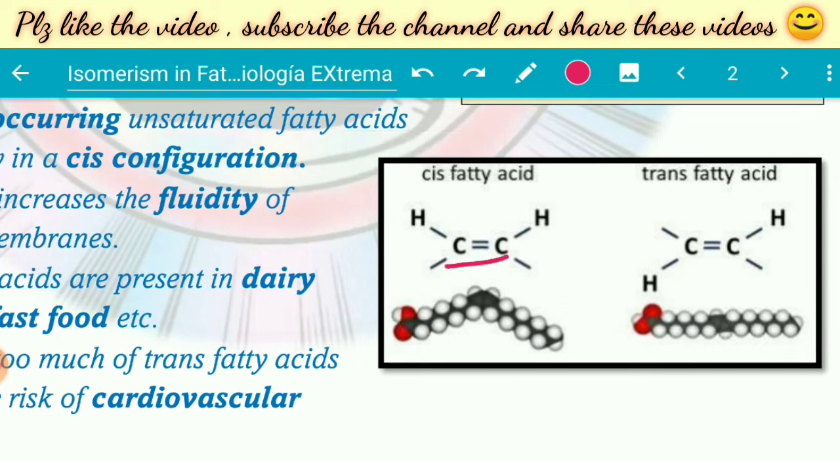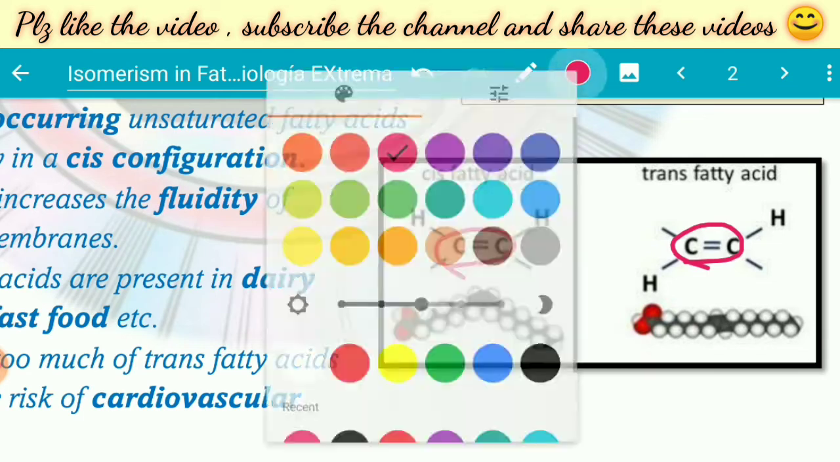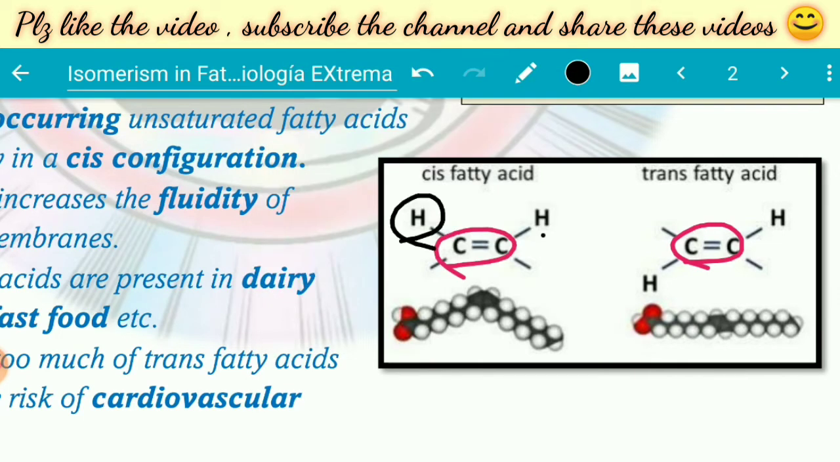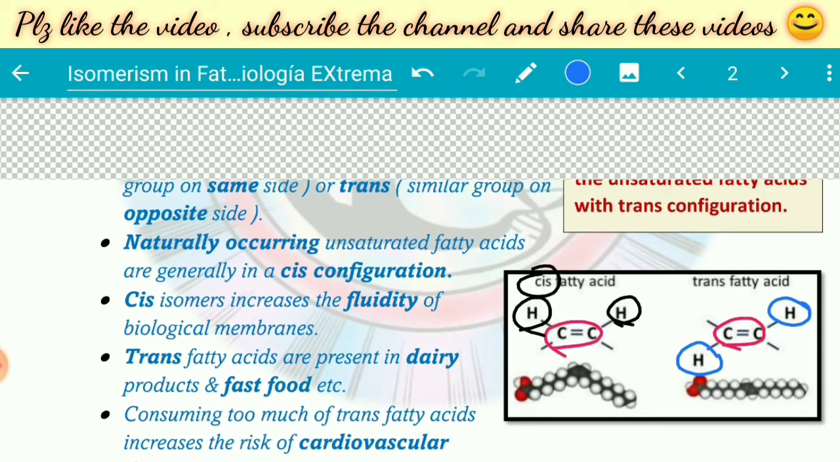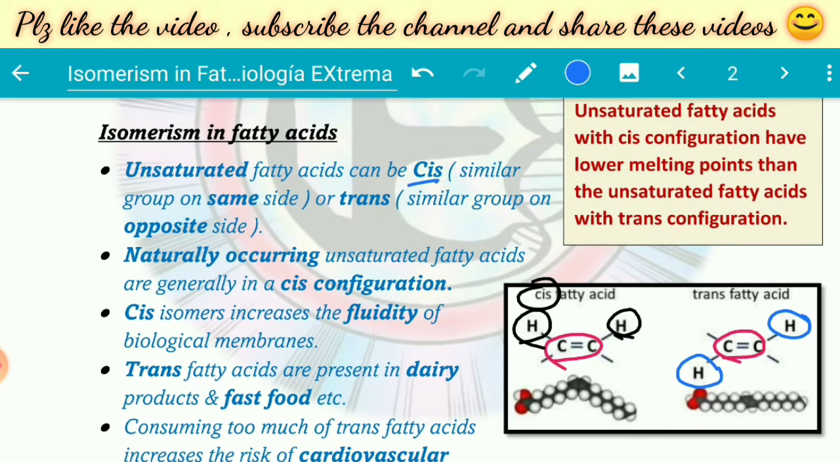Like in this case, this is a double bond in a fatty acid. Now if similar groups are on the same side, then it's called a cis fatty acid. And if similar groups are on the opposite side, then it is called a trans fatty acid. It's simple as that. So unsaturated fatty acids can be cis type, in which similar groups are on the same side, or trans, with similar groups on the opposite side.